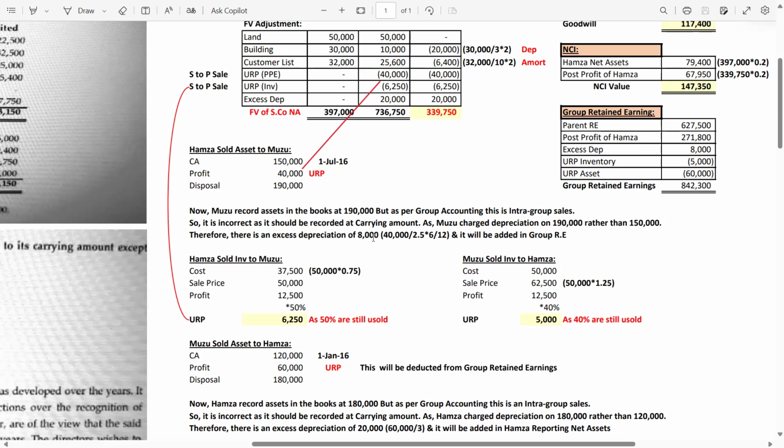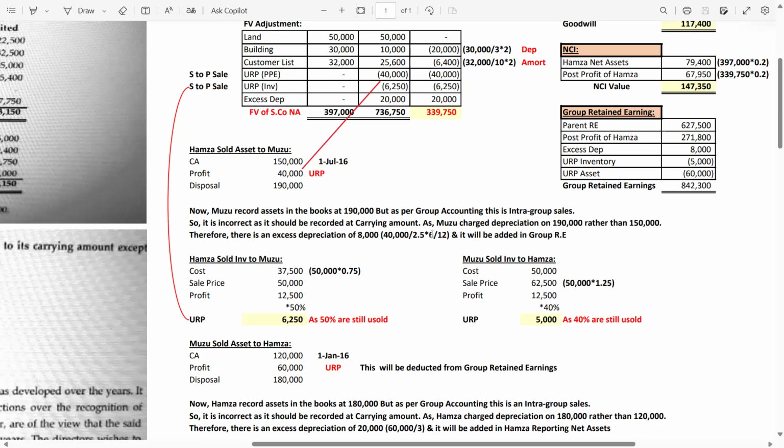How is 8,000 the excess depreciation? Look, the profit is 40,000. So you just have to divide the profit by the useful life. The useful life is 2.5 years. 40,000 divided by 2.5 multiplied by 6 divided by 12, because we have to calculate it for the 6 months, as the date on which the P company, the M company, acquired it was 1st July 2016 and the year end is 31st December 2016.